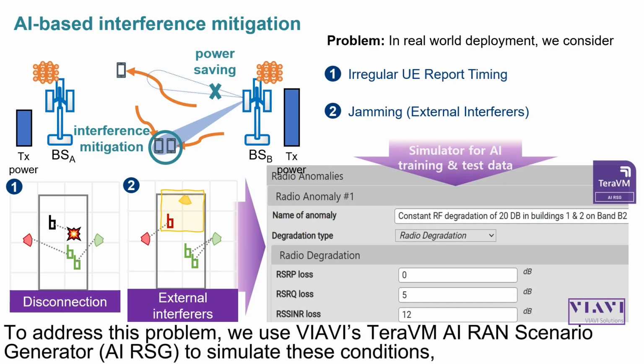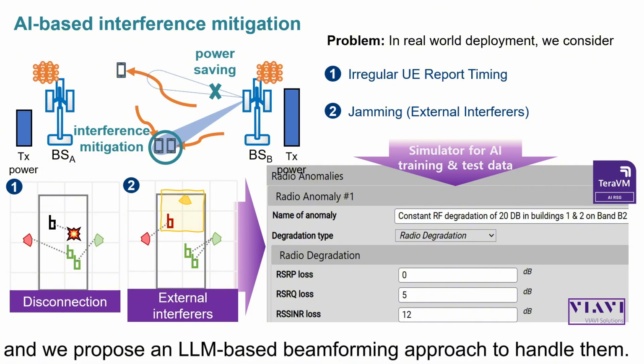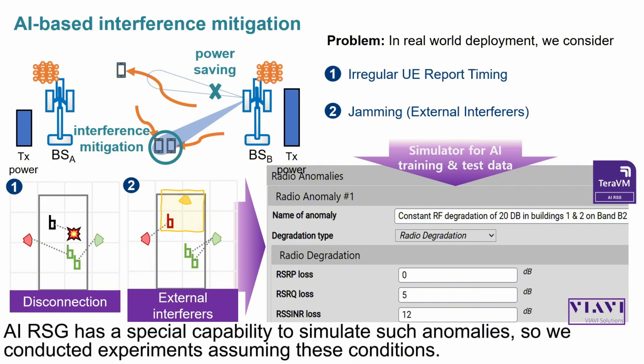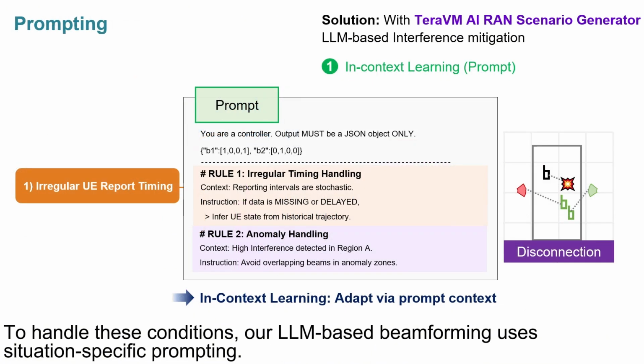To address this problem, we use Viavi's TerraVM AIRSG to simulate these conditions, and we propose an LLM-based beamforming approach to handle them. AIRSG has a special capability to simulate such anomalies, so we conducted experiments assuming these conditions. To handle these conditions, our LLM-based beamforming uses situation-specific prompting.